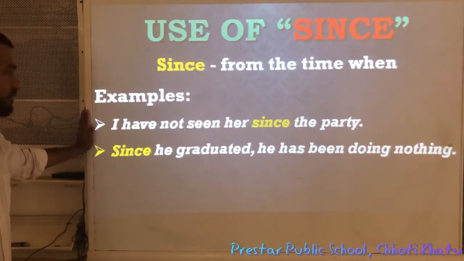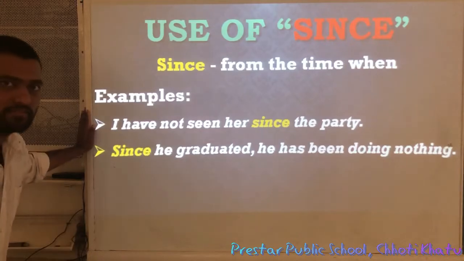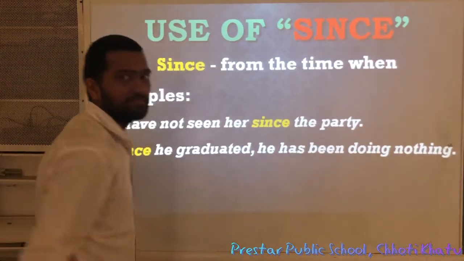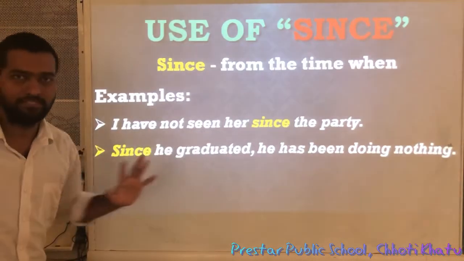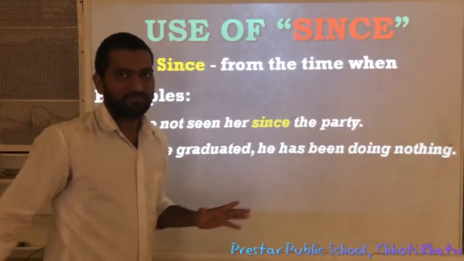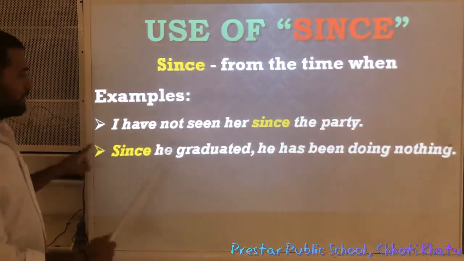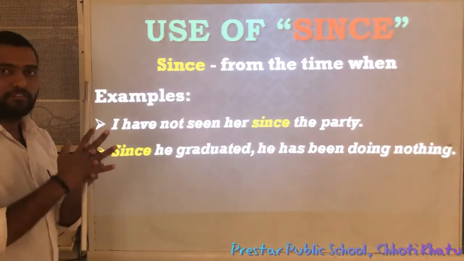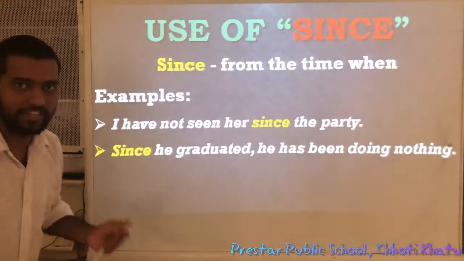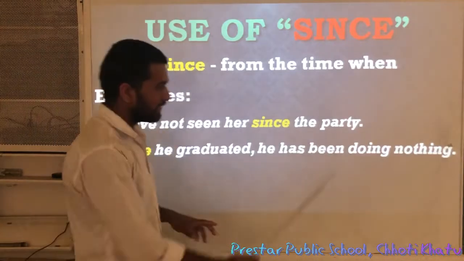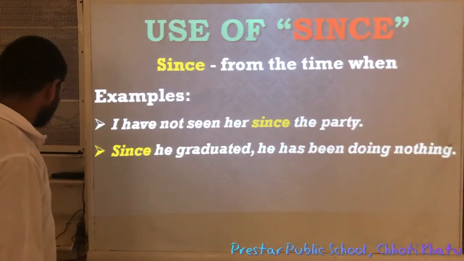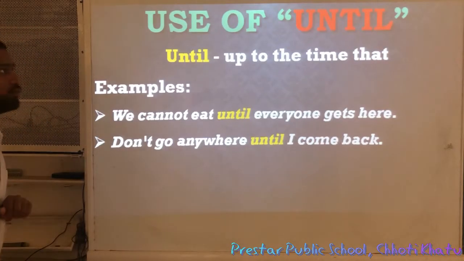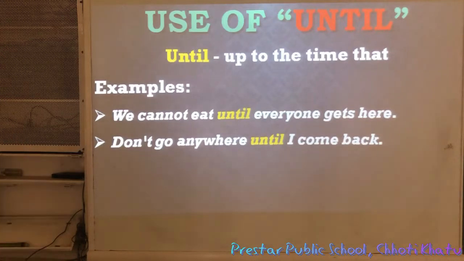Look at this example now. Since he graduated, he has been doing nothing. Since he graduated means since he completed his degree, he has been doing nothing. मतलब कुछ भी नहीं कर रहा. So from the time of completion of his degree, he has been doing nothing. To indicate this type of situation we use since. Next, until. How is until used in a sentence as a subordinating conjunction? Let us discuss now.